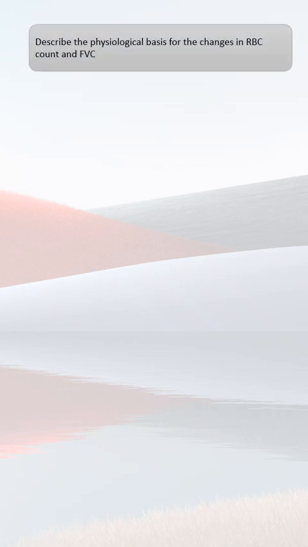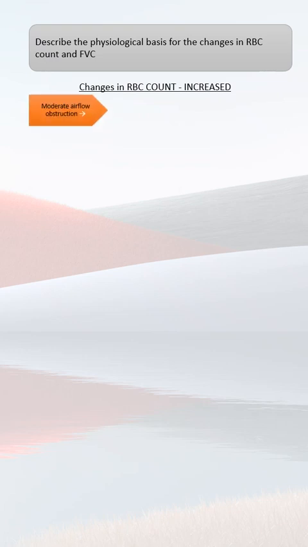The next question is, describe the physiological basis for changes in RBC count and forced vital capacity. RBC count is increased in this case. Let's see the reason for that. There is a moderate airflow obstruction because we saw that FVC and FEV1 are reduced.